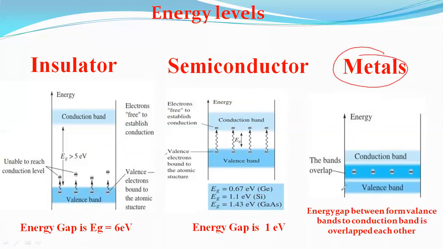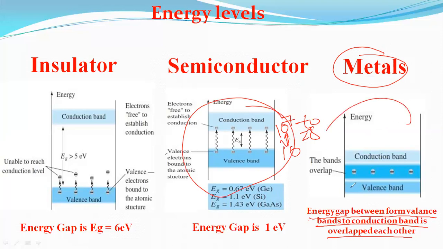In metals, the energy gap between the valence band and the conduction band is overlapped. One thing I forgot about the semiconductor: in a semiconductor, the electrons are around 10 to the power of 7 to 10 to the power of 28; these ranges cover the entire semiconductor. But in metal, we can stick to a specific number, that is 10 to the power of 28 electrons per meter cube. There is no further discussion.